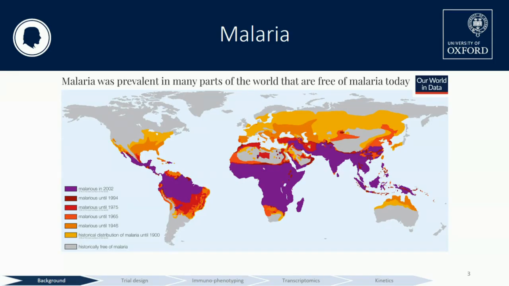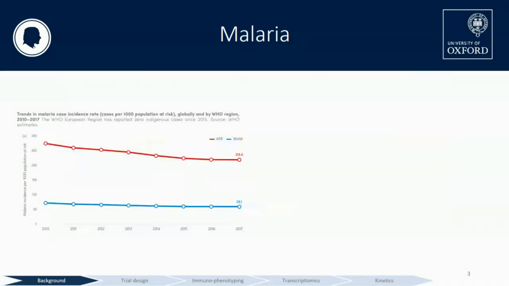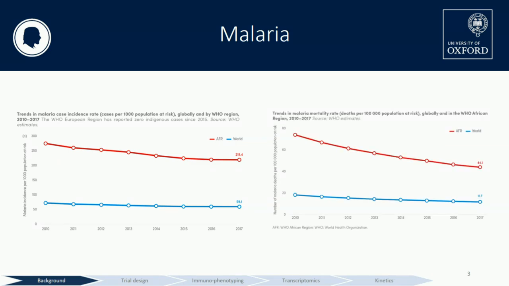Close, thank you though. So basically, malaria has been around for a very long time. The malarious world is shrinking, and there have been tremendous gains in the first 15 years of this century. Unfortunately, however, this progress has begun to stall, as shown here in the stall in the number of cases and in the number of deaths. So clearly we need a new tool, and obviously I'm preaching to the converted here. One such new tool is a vaccine. I'm going to be talking about the pre-erythrocytic liver stage malaria vaccine and some of the work that we did to look for correlates of protection.